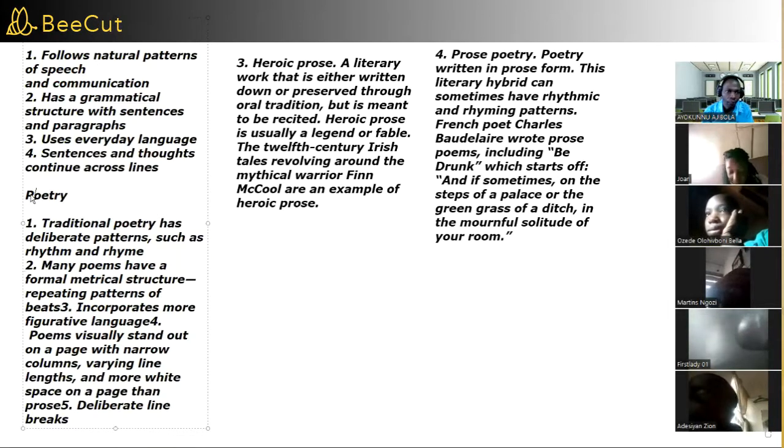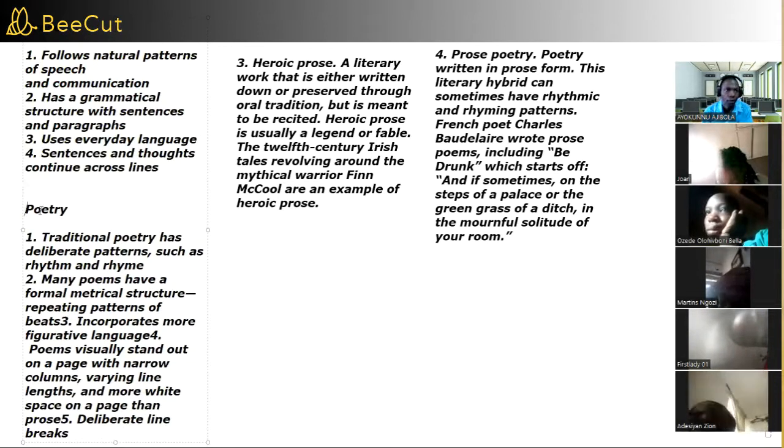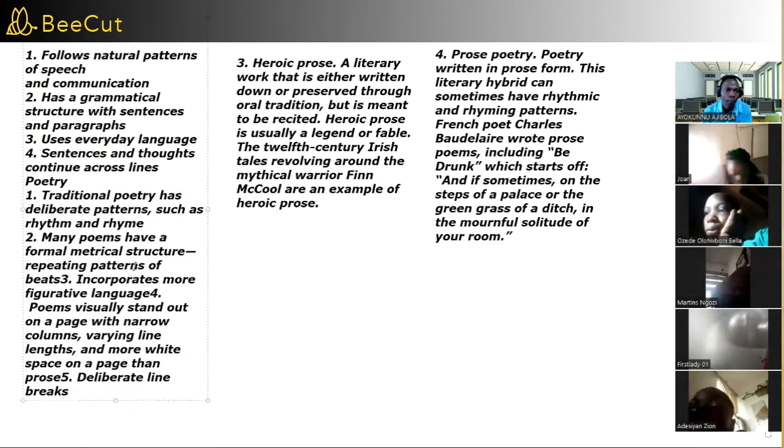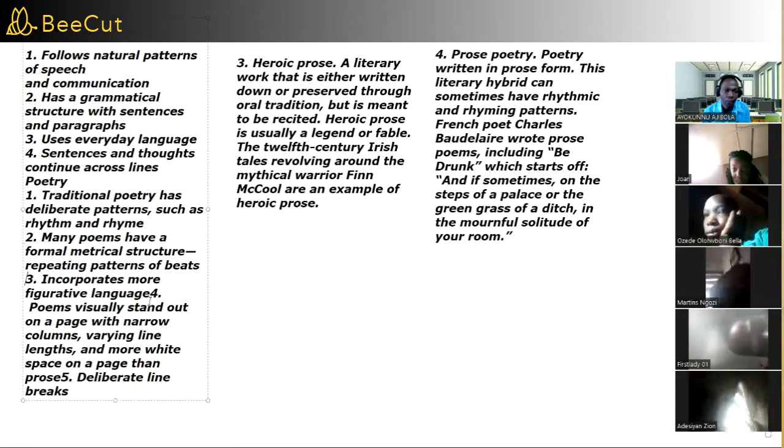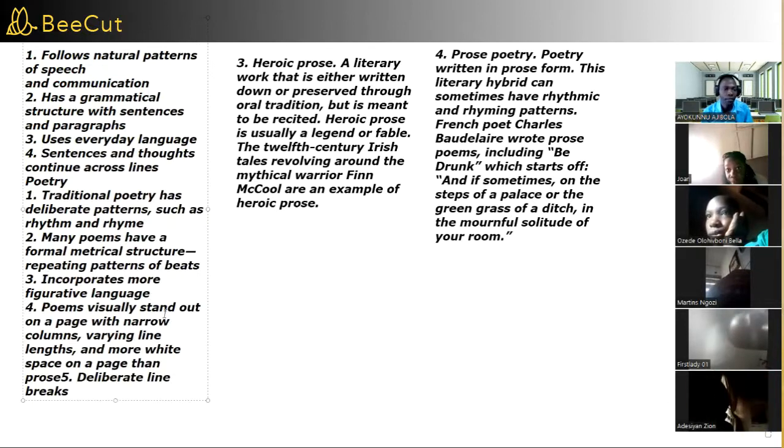So that is about poetry there. So the number three thing that we look at is that poetry incorporates more figurative language. It uses more figures of speech, not everyday speech, so it can use a lot of figures.